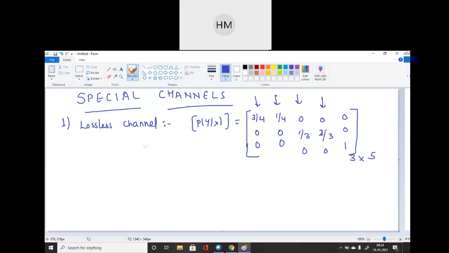So student, I am giving you a few minutes. Please draw one more channel matrix for a lossless channel. Draw it on your own. Write all the probabilities. You can construct a 4 cross 4 matrix. Any matrix you can construct. 2 cross 2 you can construct. No problem in that. Okay, but just define a lossless channel and please mention your answer in the chat box.